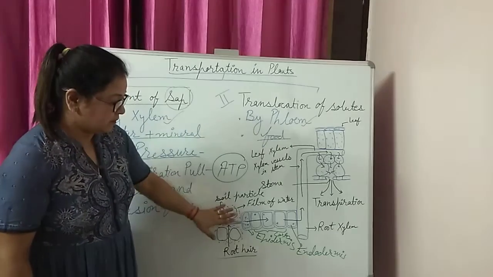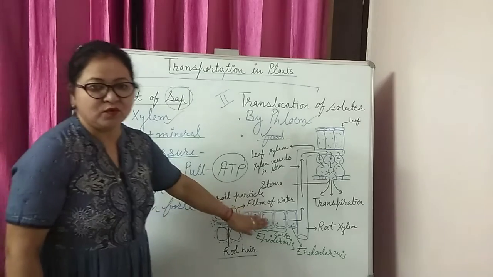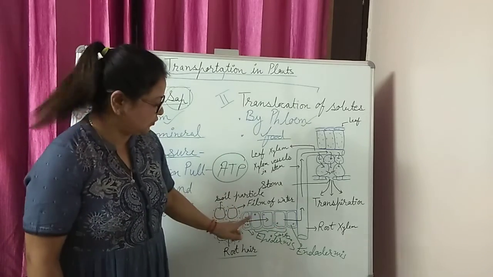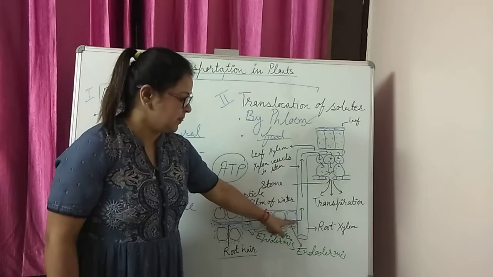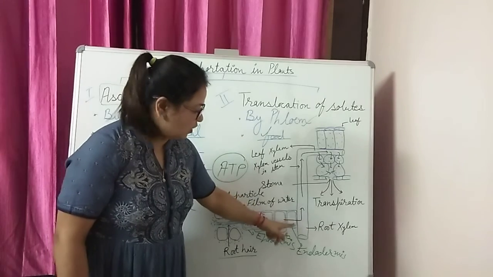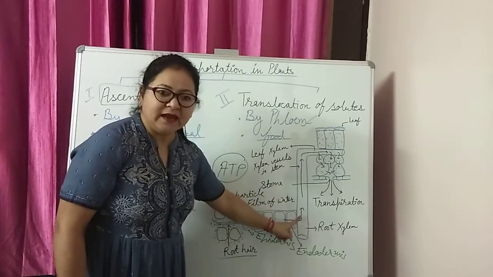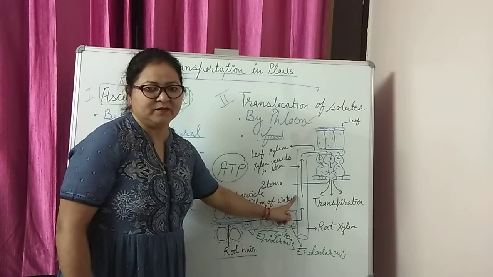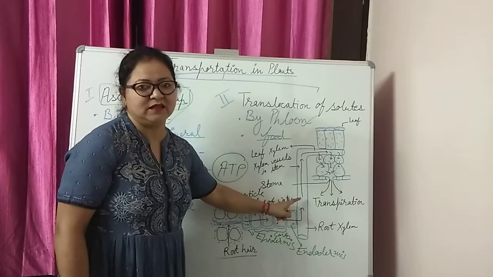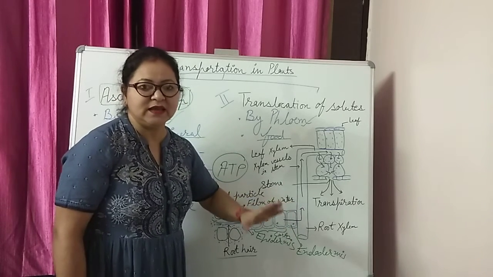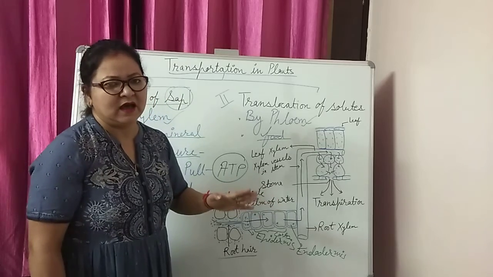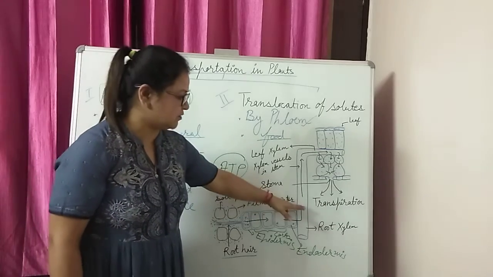Okay, this pressure is created in the root due to the osmosis, due to the cell to cell osmosis, and due to this pressure water can enter into the root xylem, and it can move upward up to some height in the root xylem, but only up to some height. How can I show you, how can we explain it?